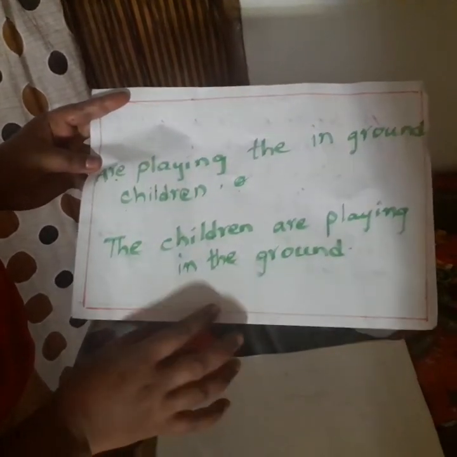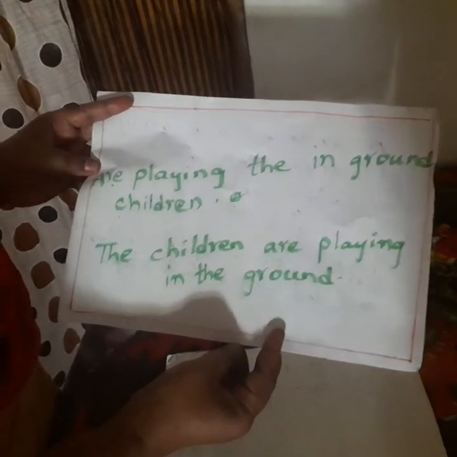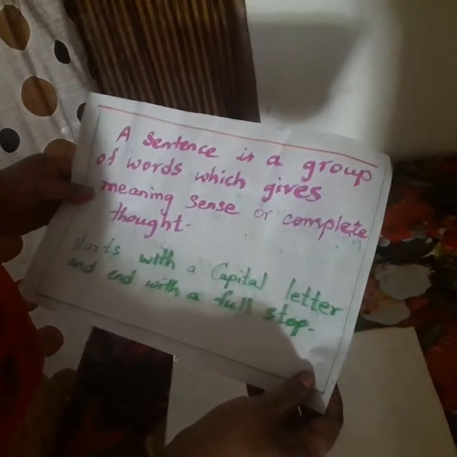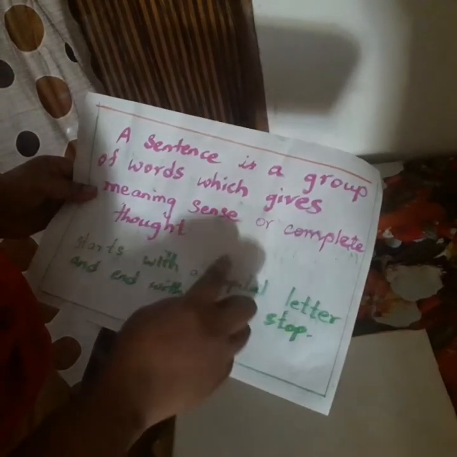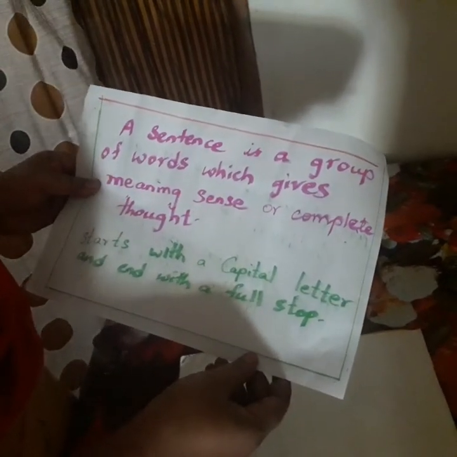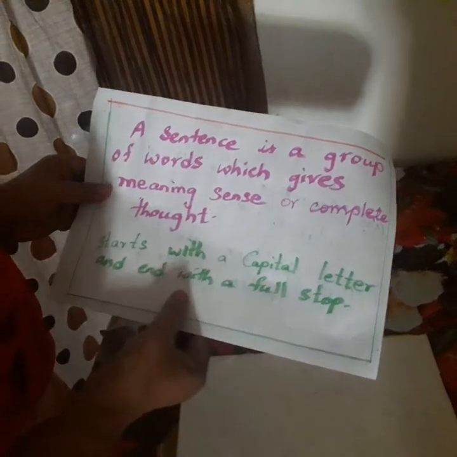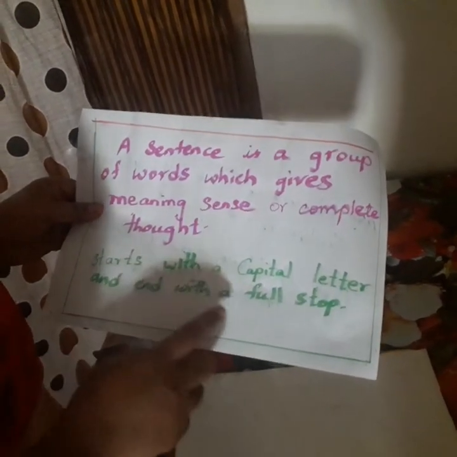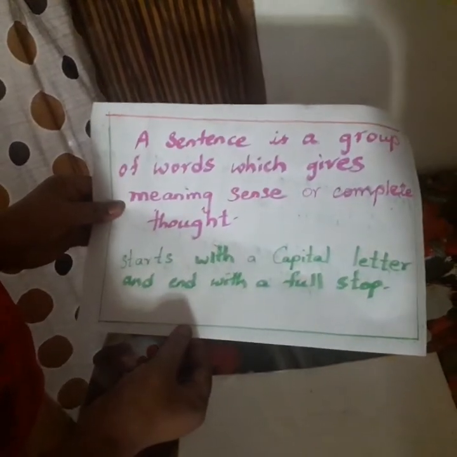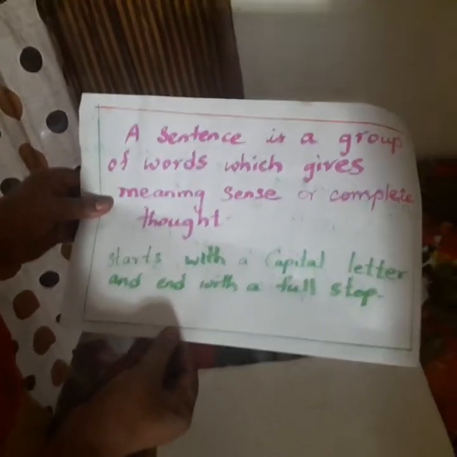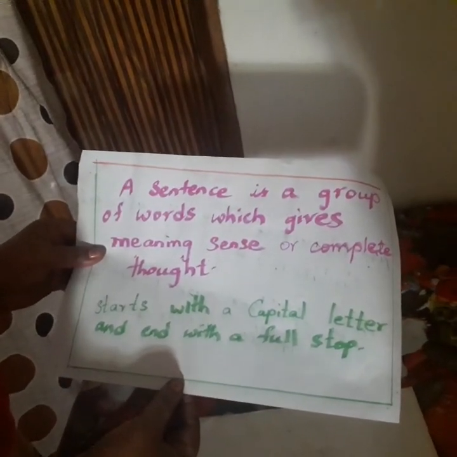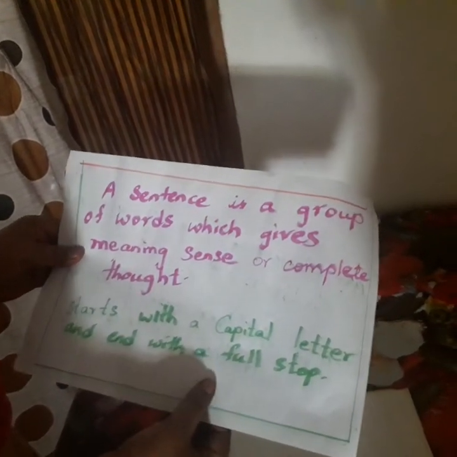Now let's see what is a sentence and the types of sentences. A sentence is nothing but, as I told you, which gives a complete meaning or sense, and it gives an idea or a thought. And the basic rule of a sentence, everyone knows it. A sentence starts with a capital letter and ends with a full stop. I hope we all will follow this. Whenever we start a sentence, we start it with a capital letter and end with a full stop. This is the basic rule of a sentence.